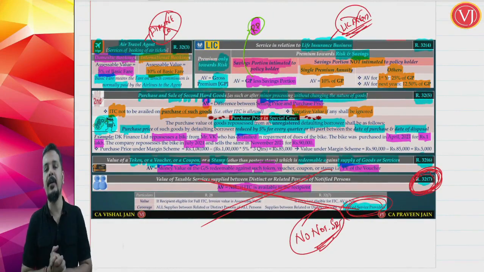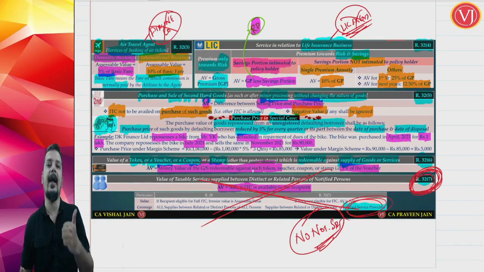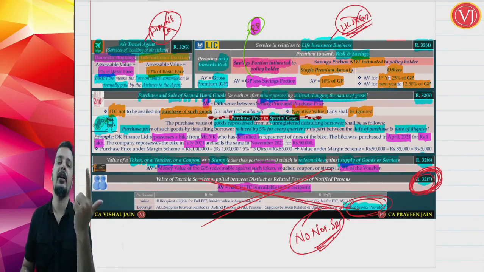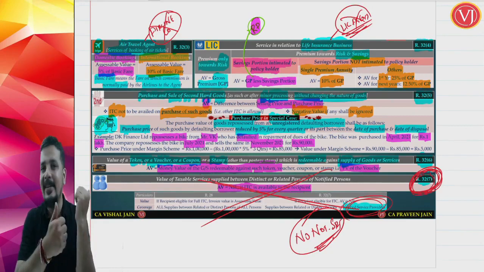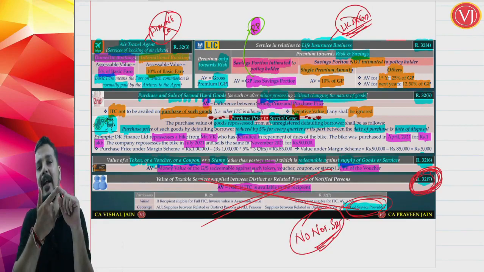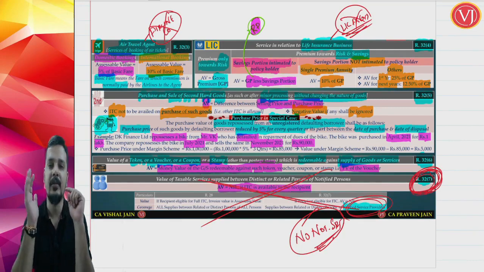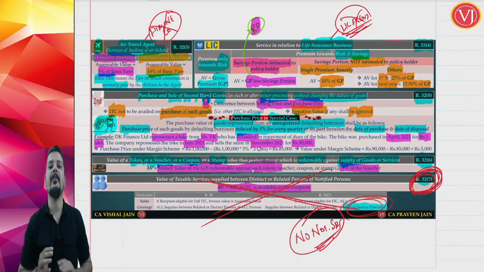So we are done with your special valuation rules, that is rule 31A, actionable claim, and rule 32. In rule 32 we have discussed your money changer, your air travel agent, life insurance company, second hand goods, and vouchers. So we have discussed all these cases. We are done with your special valuation rules.